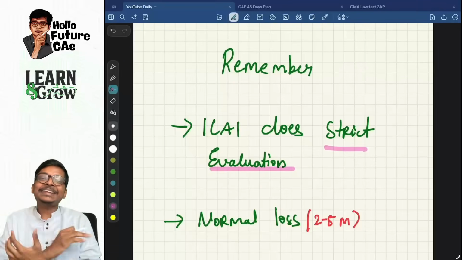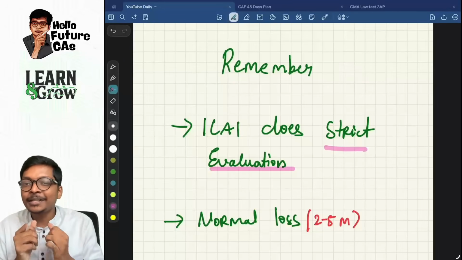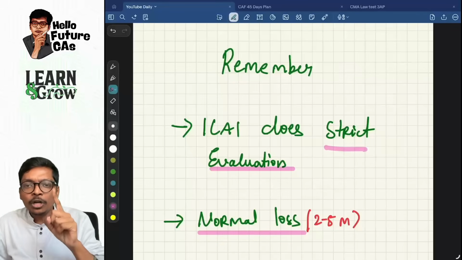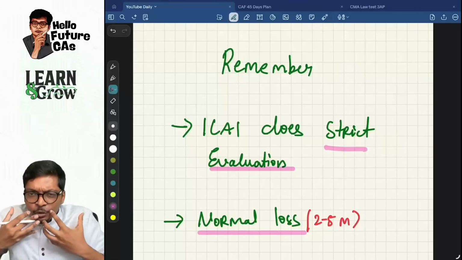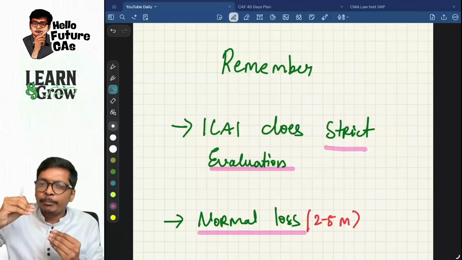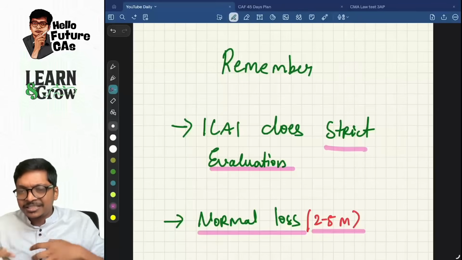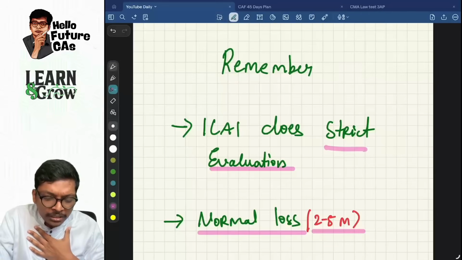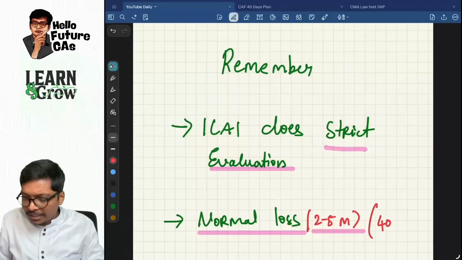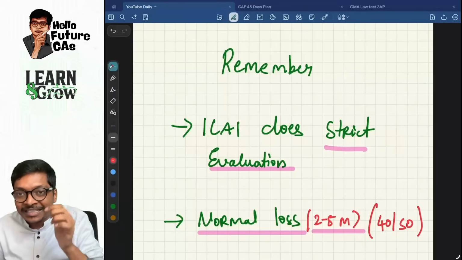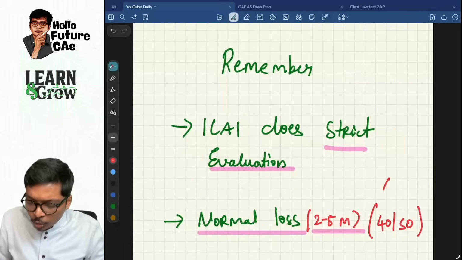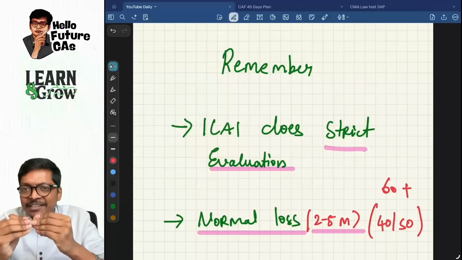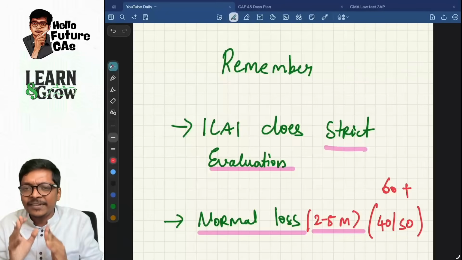CAs. And second thing, guys, in costing, in accounts AS 2, there is something called normal loss. I am not blaming you guys now. I am saying in the evaluation process, a normal loss is bound to happen. 2 to 5 marks, you give it off, guys. Give it as a donation to ICAI, give it as a donation to the examiner. So you should not target a 40 or 50. If you get 2 to 5 marks less because of wrong evaluation, you will be affected. You have to target a 60 plus by learning the entire syllabus. Then if you target 60, 70, 80 plus, 5 marks here and there will not impact.